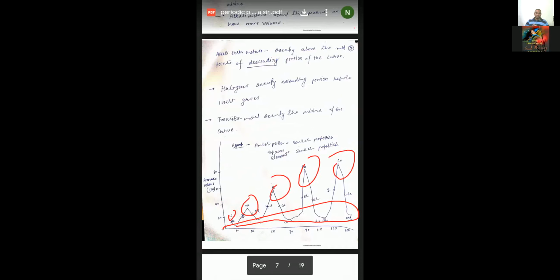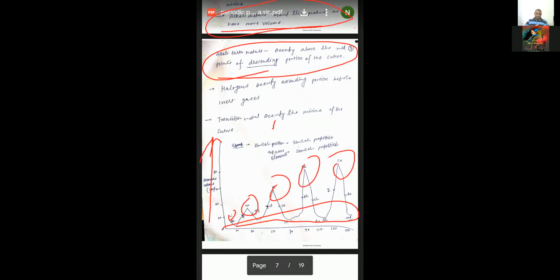He was trying to give the alkali metals. He talked about the alkali metals. So alkali metals have more volume, so they are on the top. You see that this axis is the volume axis, so they have more volume, so they are on the top. And alkaline earth metals have a little less volume, so they are on the descending order of the graph. Here you can see, student, beryllium, magnesium, they are on the descending order of the graph.